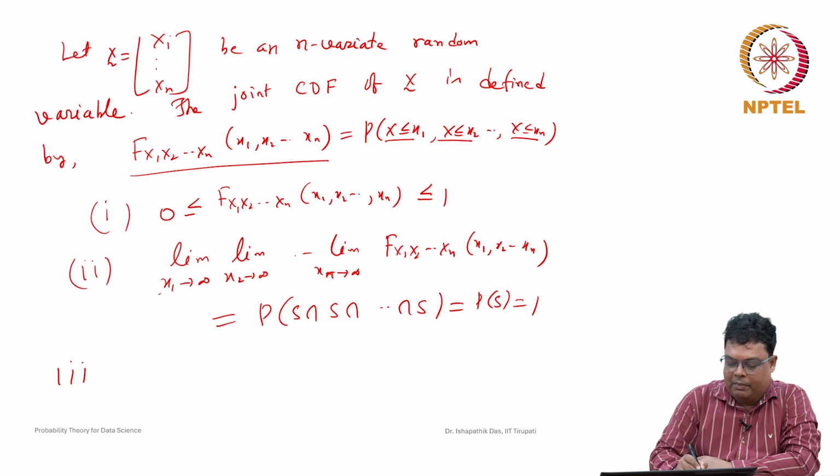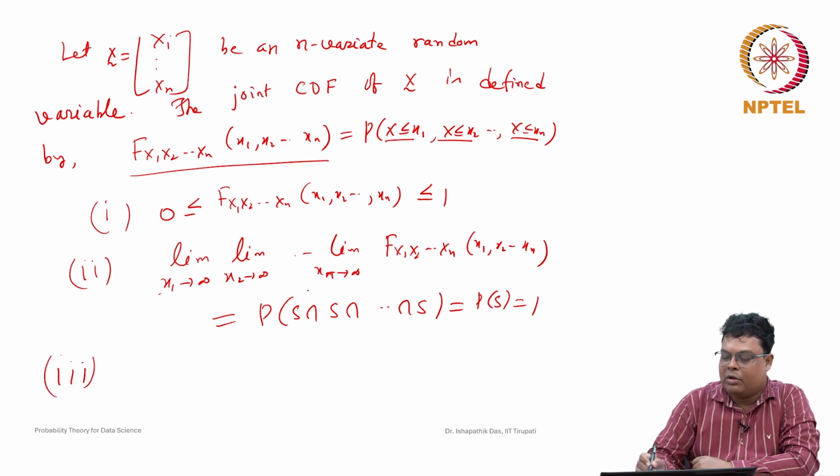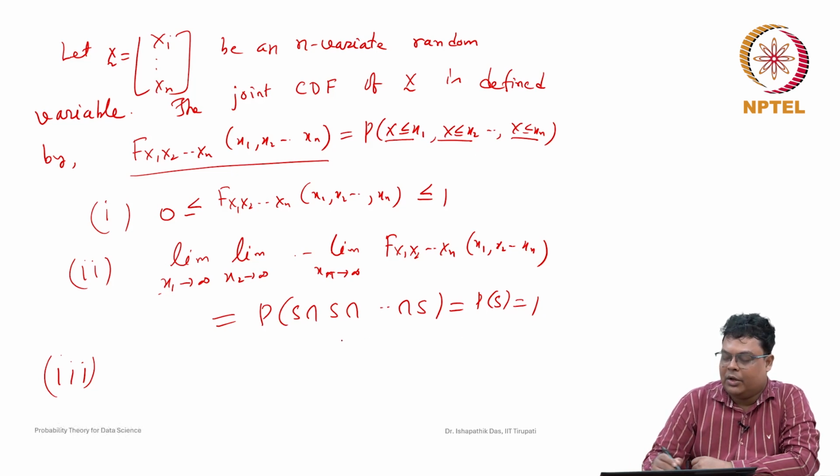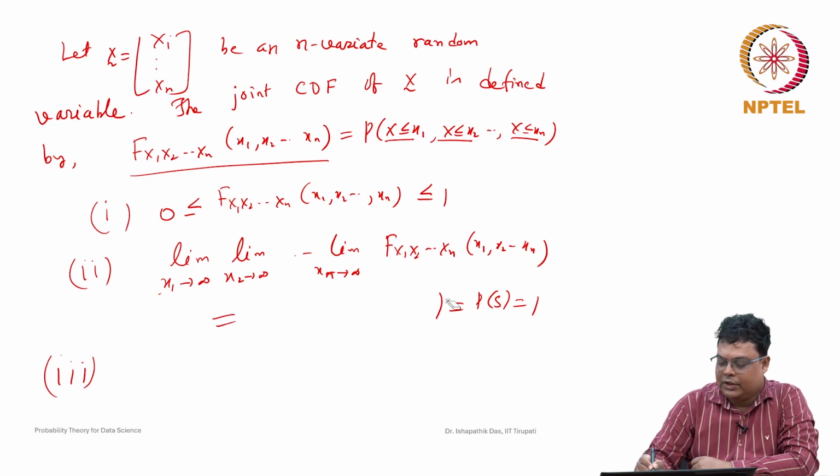Now, the formal proof we will not do; just to understand it like this: as x1 goes to infinity, all events become a certain event. So we can directly write that this is nothing but equal to 1.